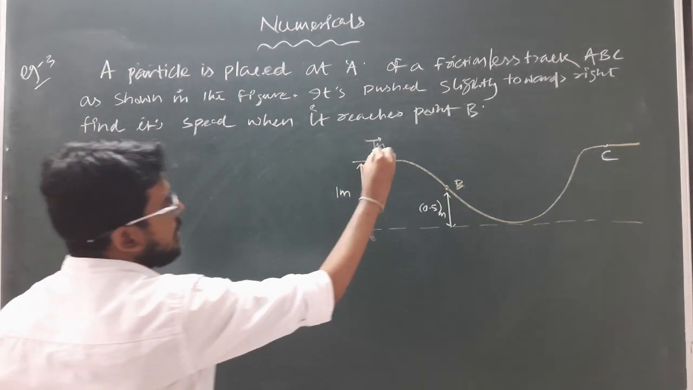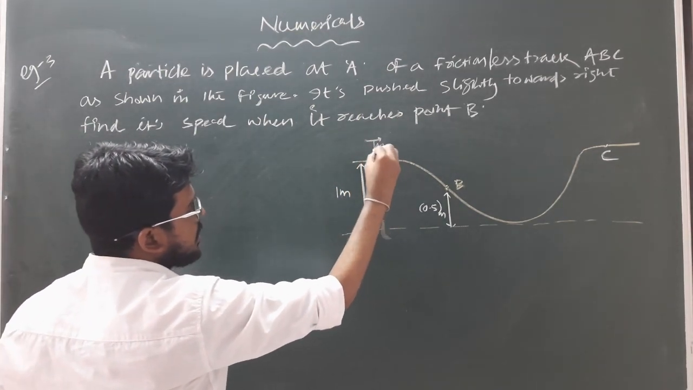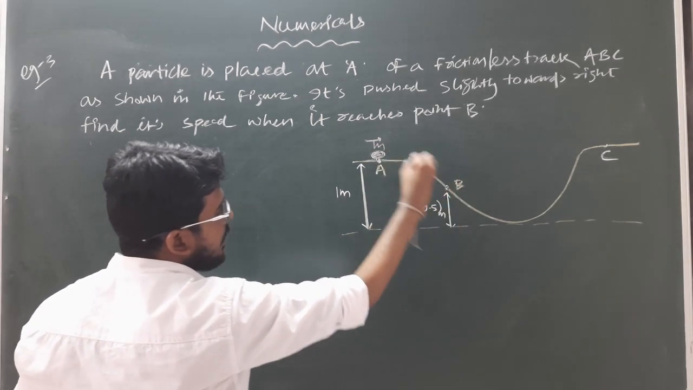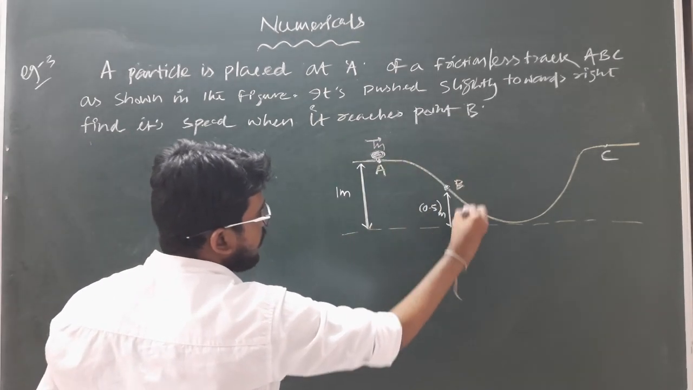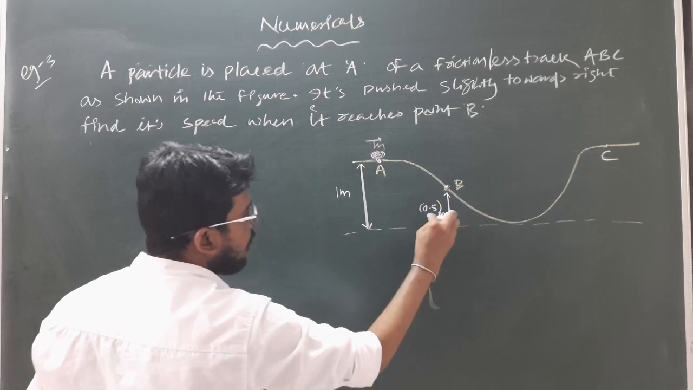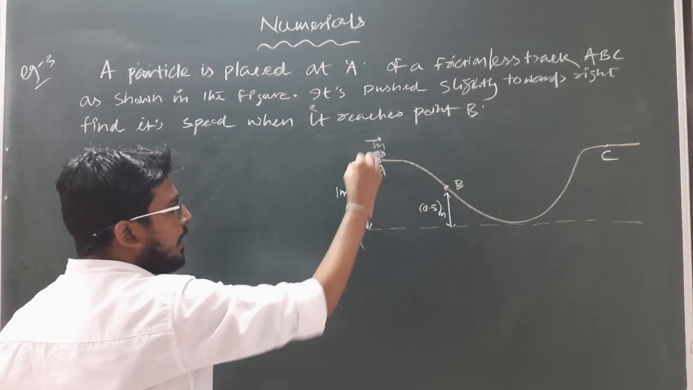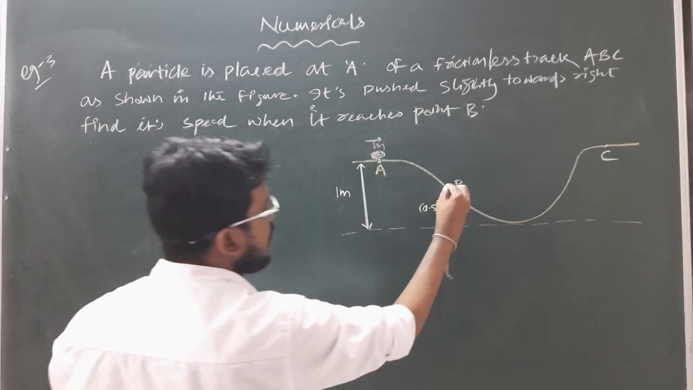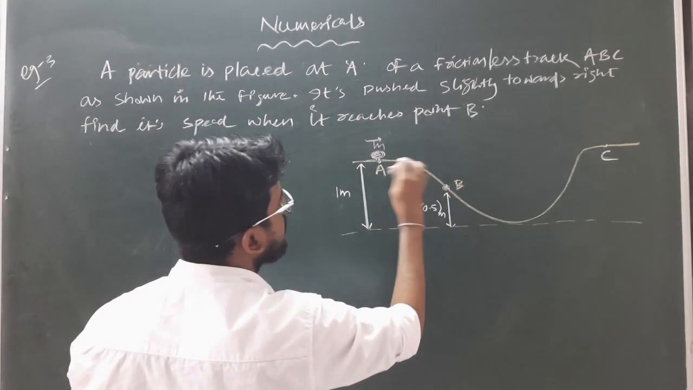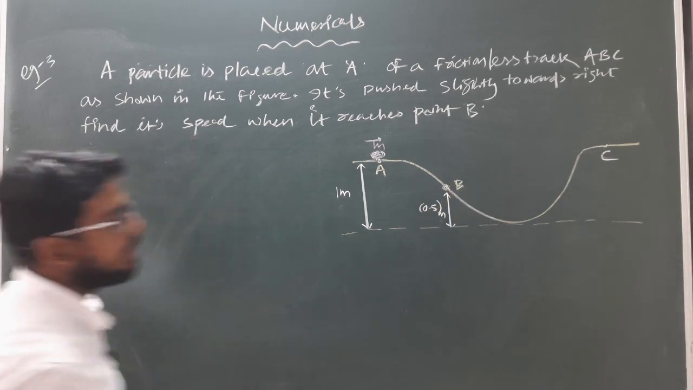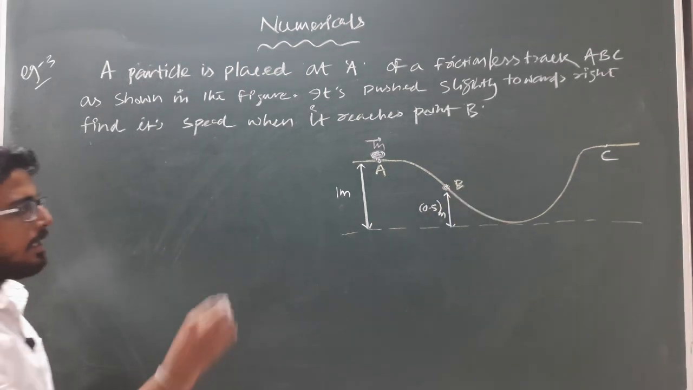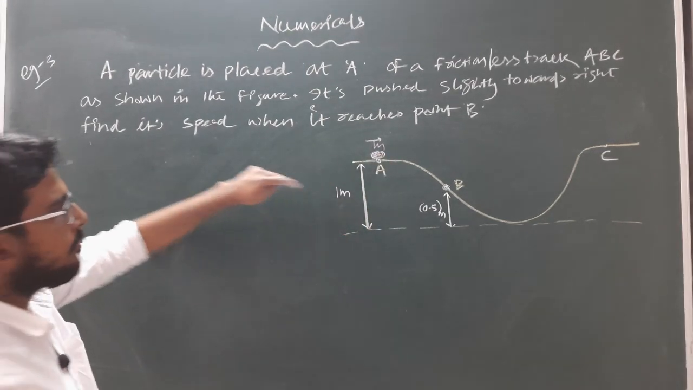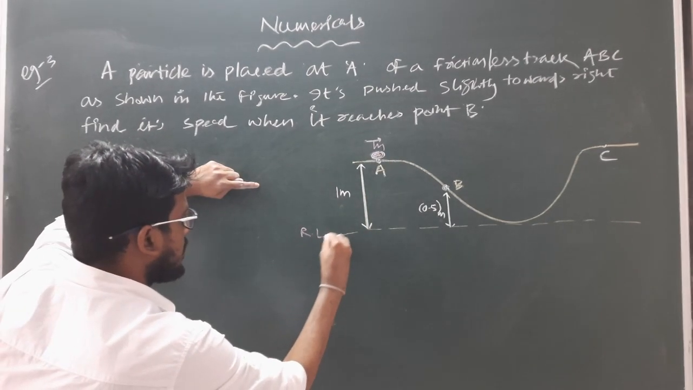So when we pushed it slightly, it will start moving in rightward direction from A, and when it will reach at the point B, which is at a height of 0.5 meter, whereas the height of this point A from the reference level is 1 meter. So we have to find out what the velocity or speed of the particle at this point B. Clear? So initially the particle is at rest at a height 1 meter from this reference line. Let it be the reference line.